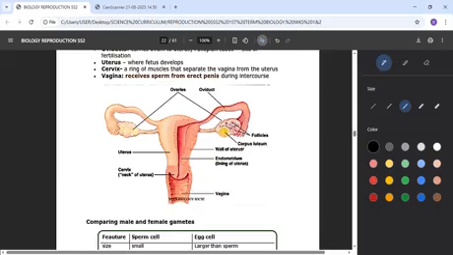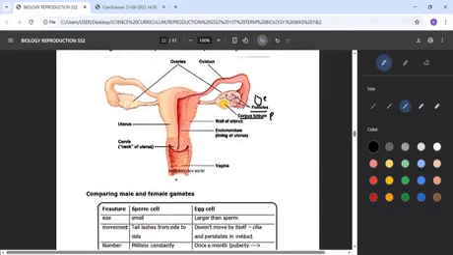Like I mentioned, corpus luteum. This is the corpus luteum, the one I said will produce progesterone. You can see the color yellow. Then this is the follicle. From the Graafian follicle, I said it will produce the estrogen, causing the egg to be released. So that's the follicle. So that's how it operates.